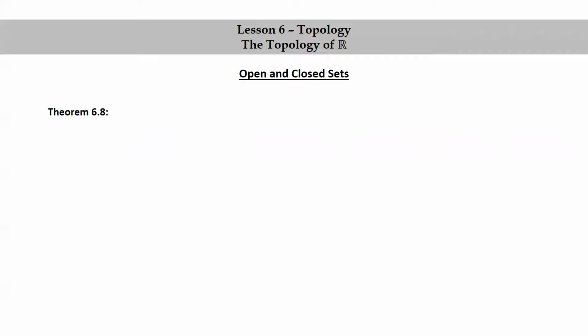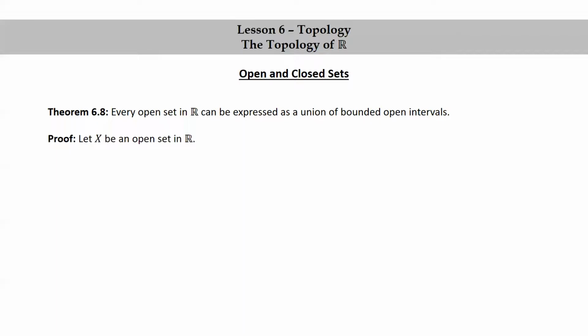Theorem 6.8. Every open set in R can be expressed as a union of bounded open intervals. Let's prove this.